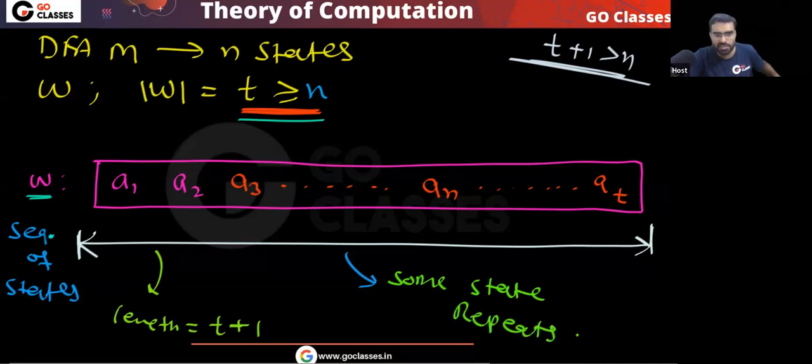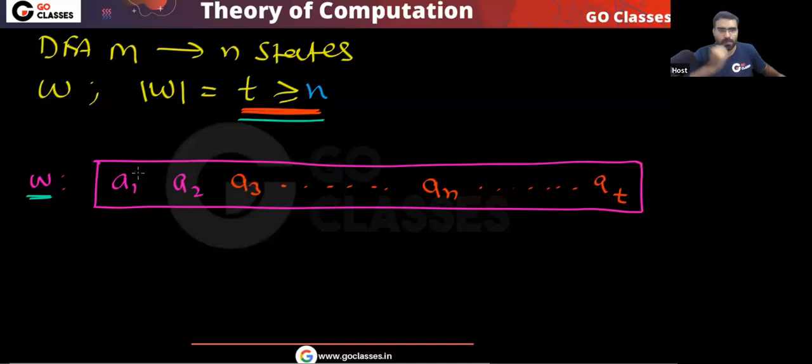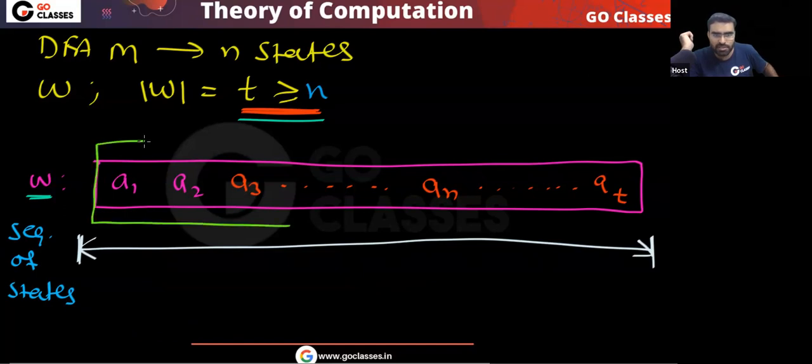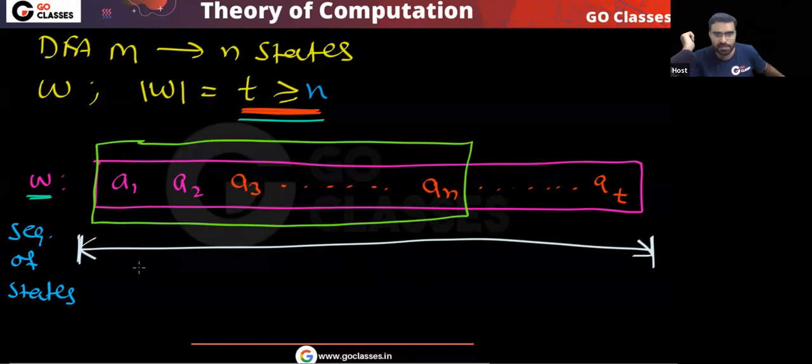The second observation is quite more interesting. You will get a sequence of states from here to here, that is fine. But this second observation says that just consider the first n symbols. Only consider these first n symbols. Is this clear?